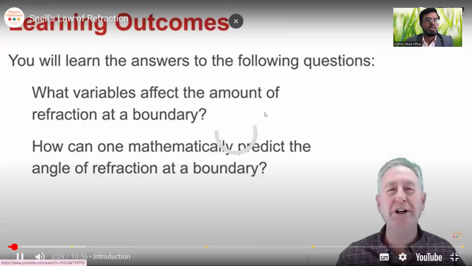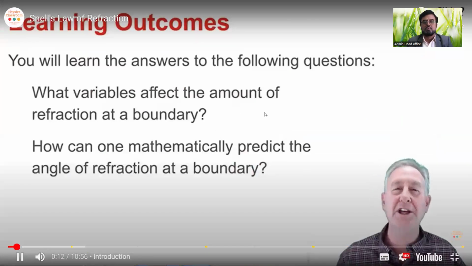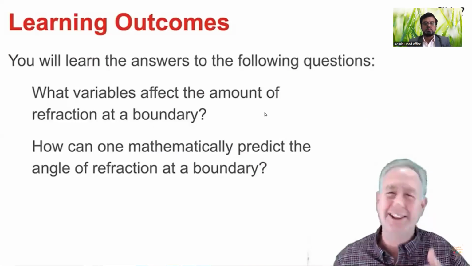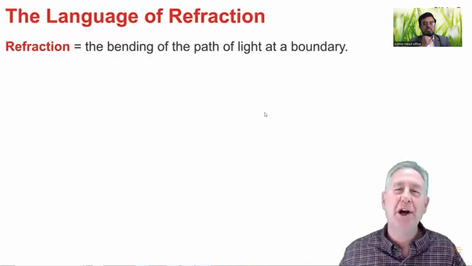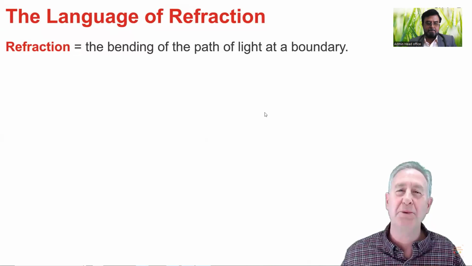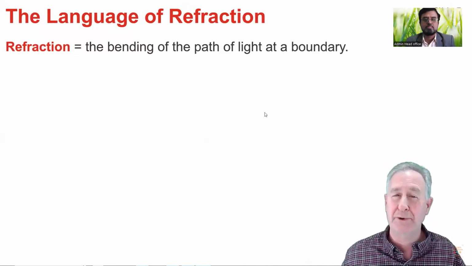What variables affect the amount that light refracts at the boundary, and how can you mathematically predict the angle of refraction? I'm Mr. H. Let's get started. When light crosses the boundary between two different materials, there will be a change in speed, a change in wavelength, and a change in direction. This change in direction is what we refer to as refraction.